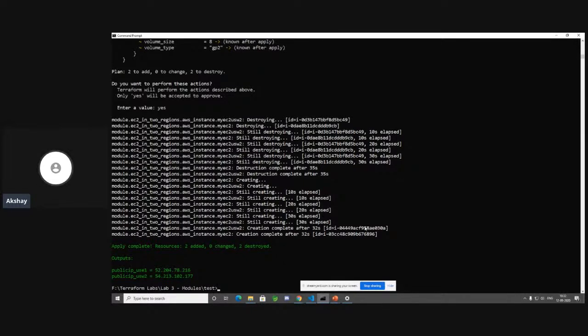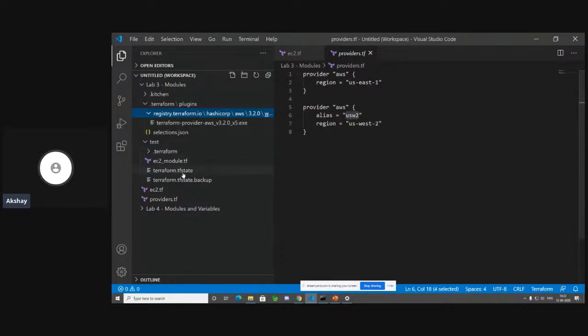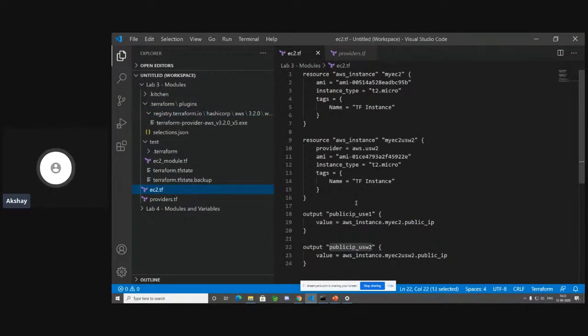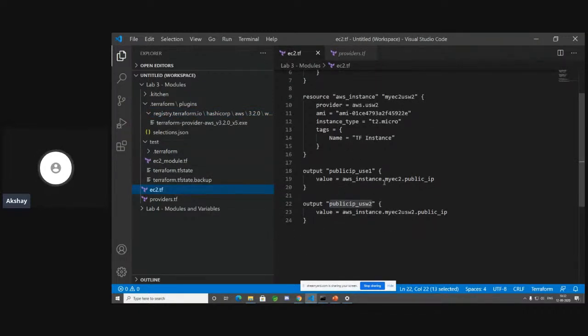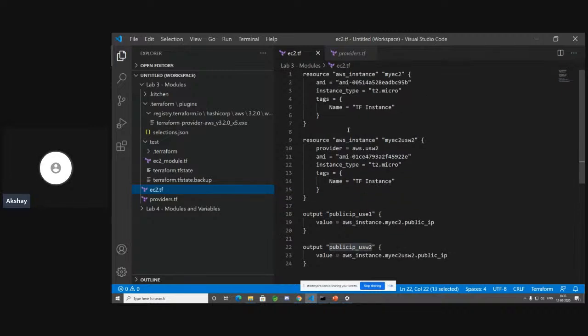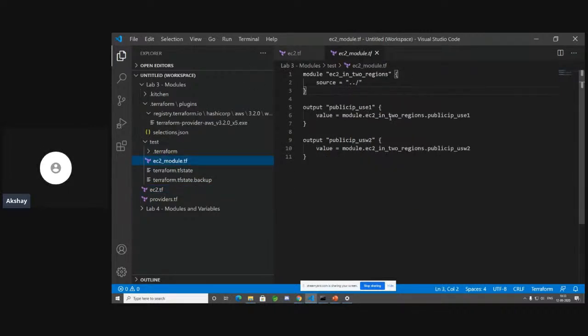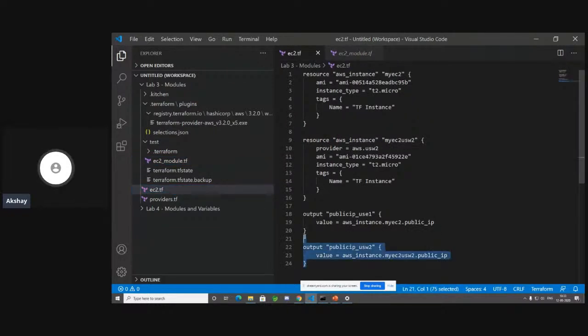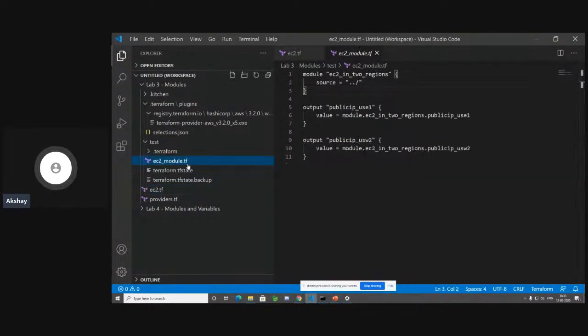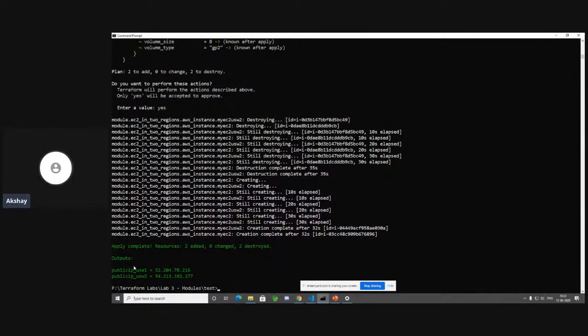I'll just walk you through the output blocks once more. In your base code of ec2.tf, you wrote your outputs block, which refers to the respective public IP of your 2 EC2 instances, which you also referred to in your module call over here. So all of the outputs generated in your output block are automatically passed to your module's output block, and you are able to mention it over here.